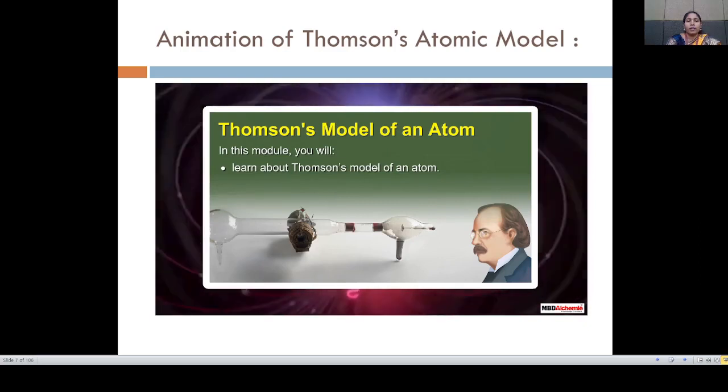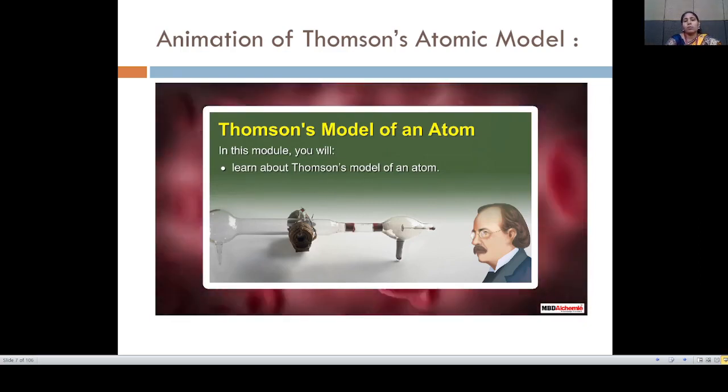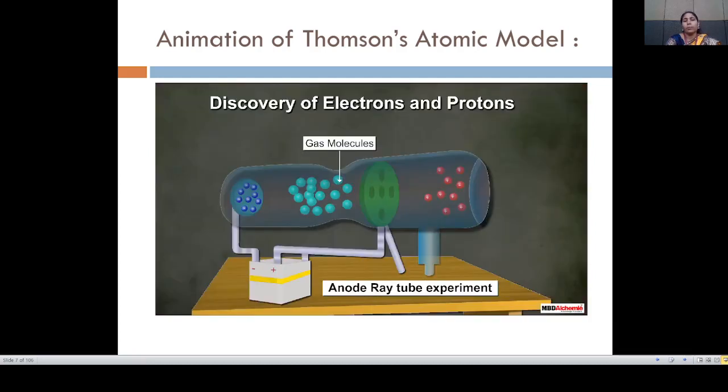In this model, you will learn about the Thomson model of an atom. Anode ray tube experiment. From that experiment, we can say that electrons, gas molecules, and the protons.